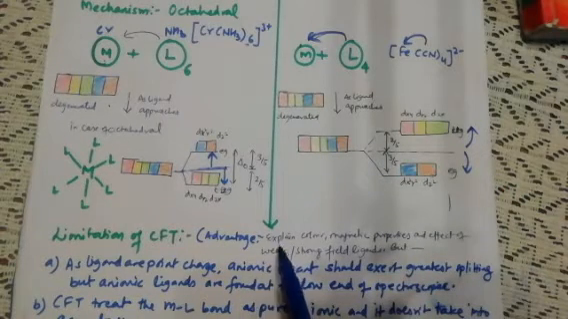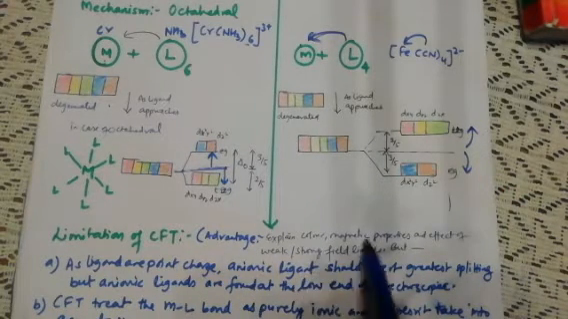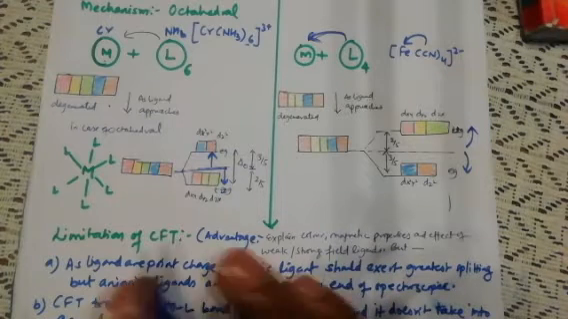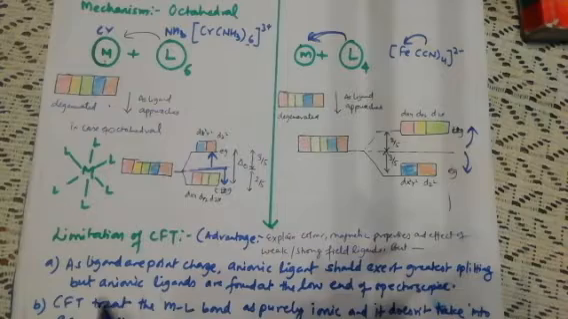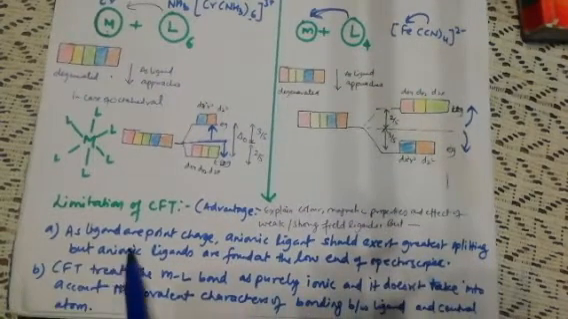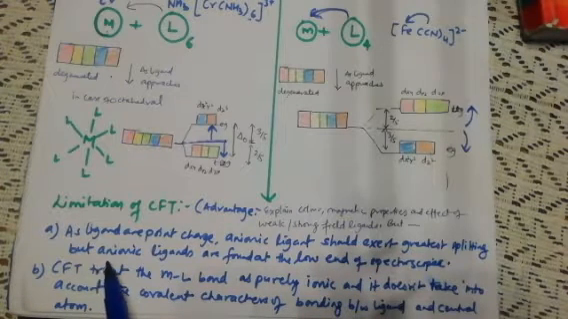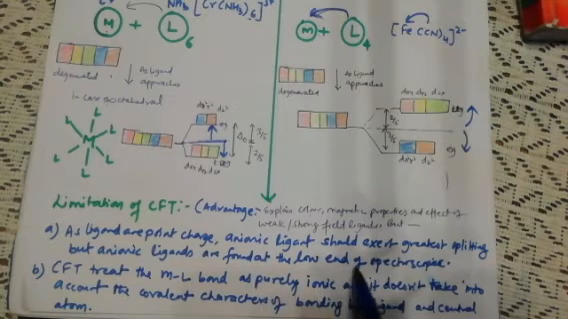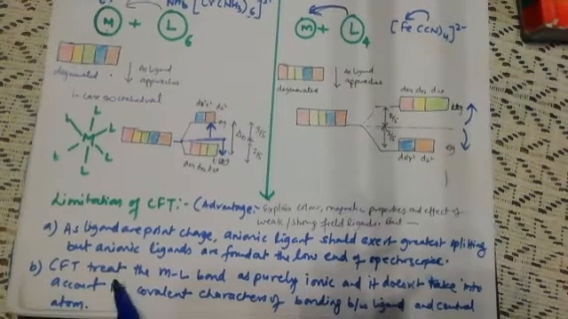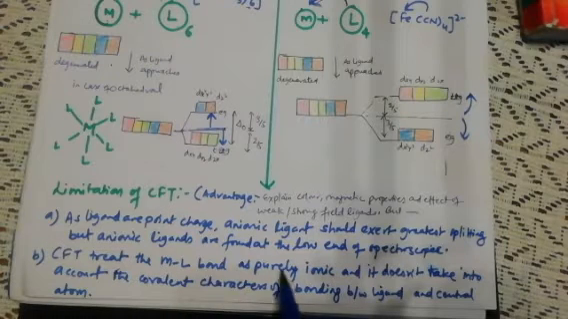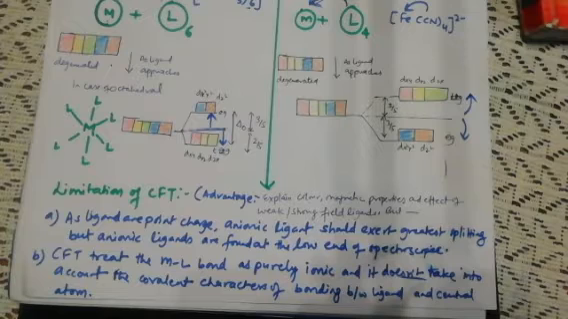But there are some limitations of CFT. First we talk about the advantage. CFT explains color, magnetic property and the effect of weak and strong field ligands, which was the limitation of valence bond theory. But there are some limitations. First, as ligands are point charges, anionic ligands should exert the greatest splitting, but we found that anionic ligands are at the low end of the spectrochemical series. Second, CFT treats the metal ligand bond as purely ionic and does not take into account the covalent character of bonding between ligand and central metal. These are the two limitations.